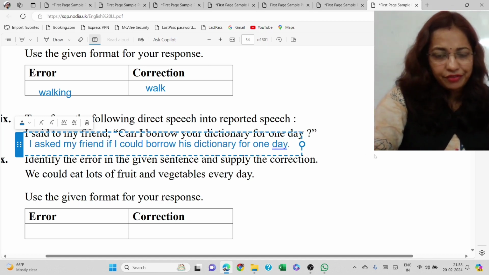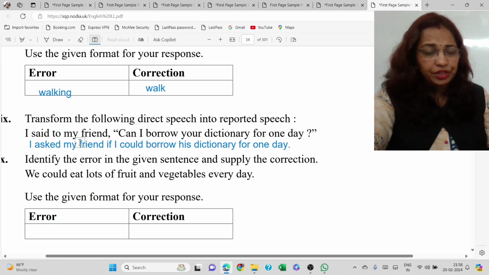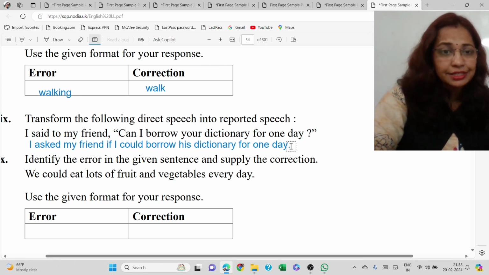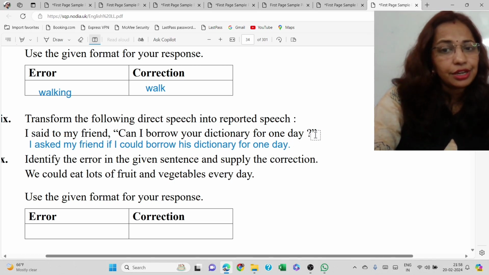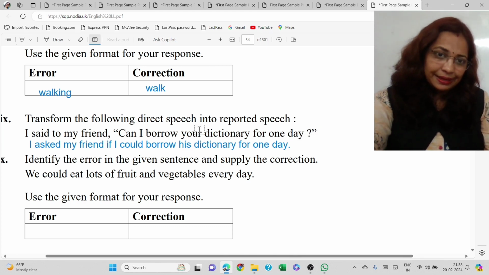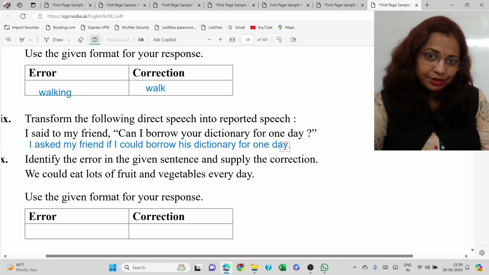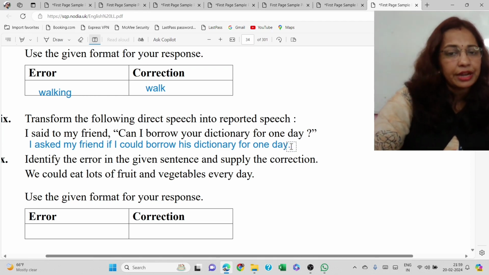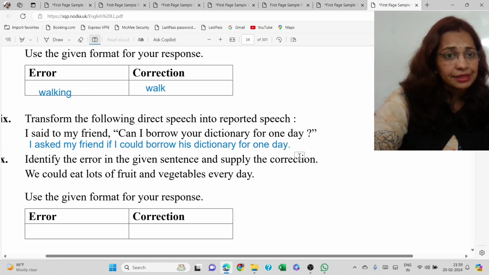And as we have earlier also mentioned, when we change a direct speech into indirect, we cannot add the note of interrogation, isn't it? Because here it is an interrogative sentence, but when changing it from direct to indirect, we make it an assertive sentence.